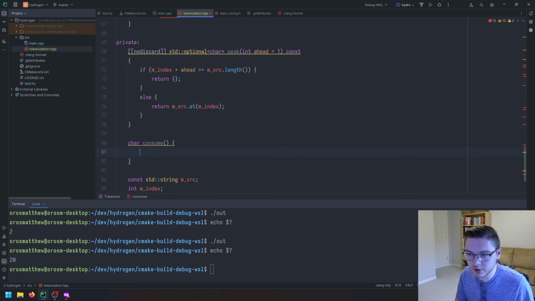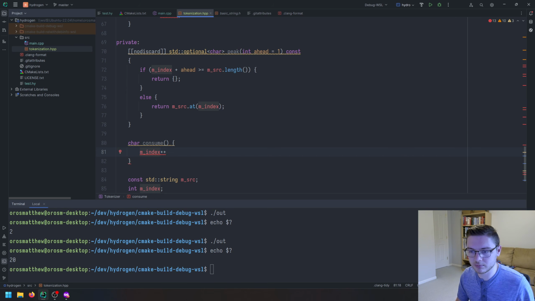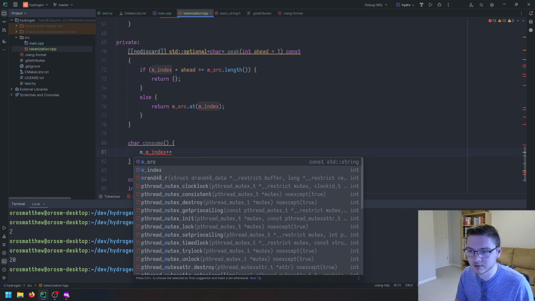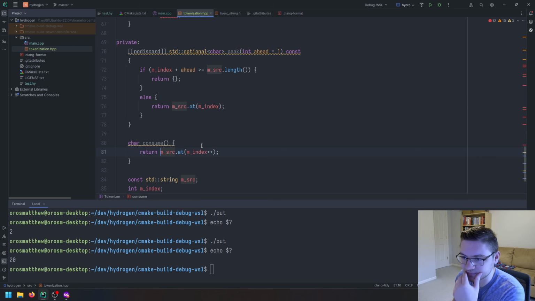What we'll do is we will do m index, increment it by 1, and then go ahead and return, actually we can probably do this, right? This is pretty fancy, because we're going to return the current index here. So the current value of index is going to be passed in, and then it's going to increment it.